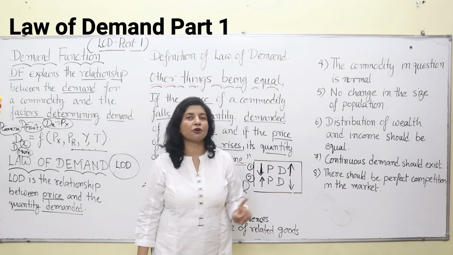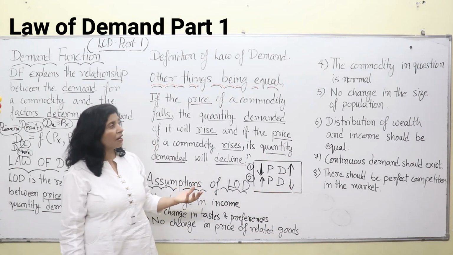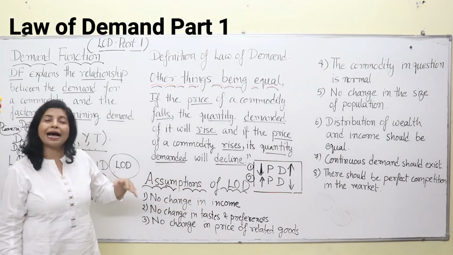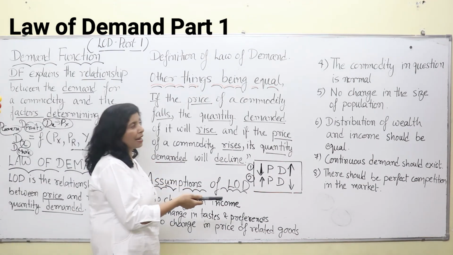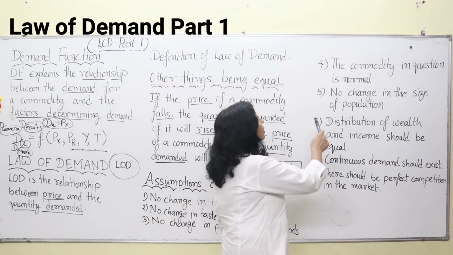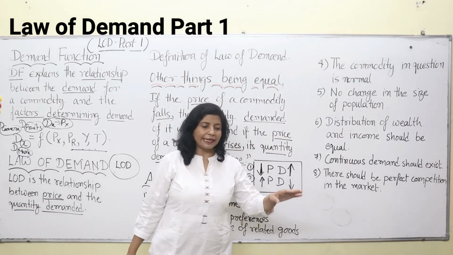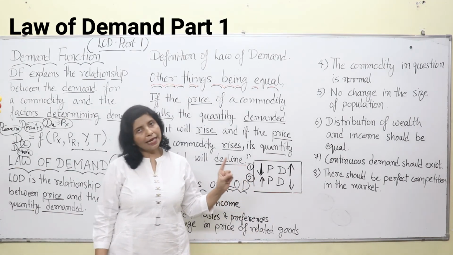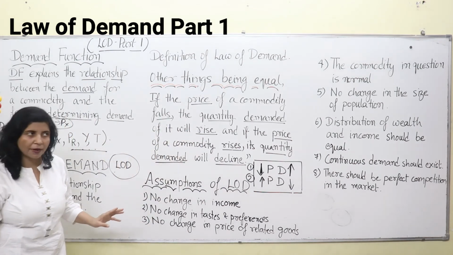Your population size should not increase. If the size of population increases, that means demand will increase at the same price as well. At a higher price also people will purchase. Okay, demand will increase at the same price, so that is not the case. So here population should not increase. It should remain the same. Suppose there are 10 people in your classroom and they are going to purchase a burger. They should remain 10 when you are discussing the law of demand.